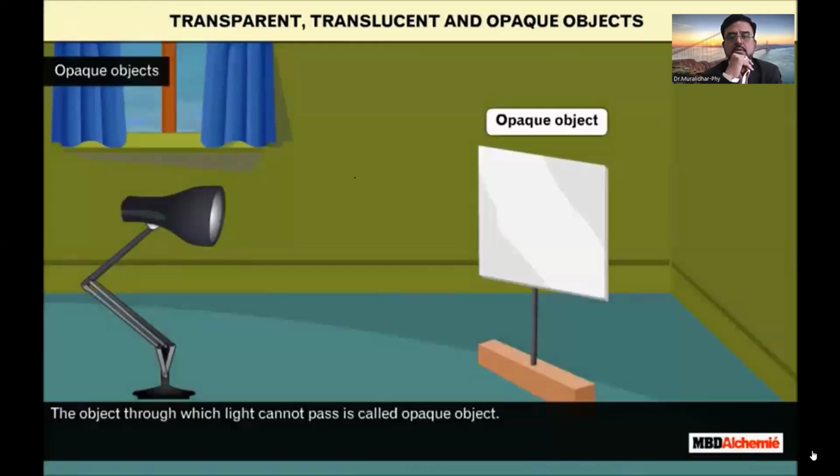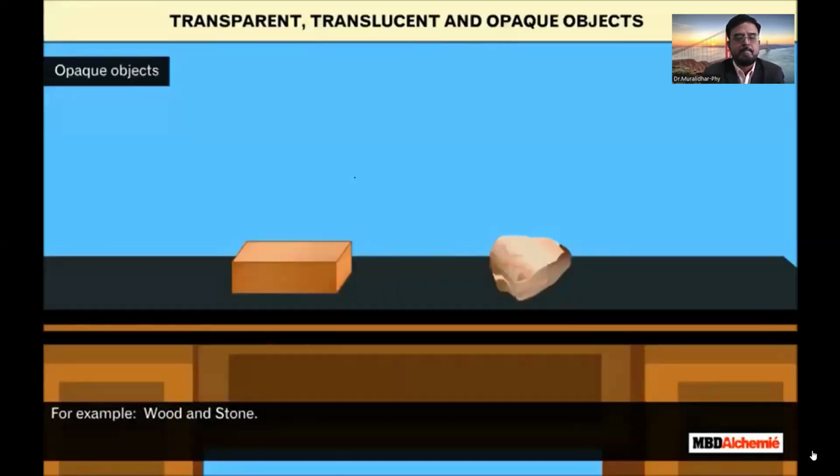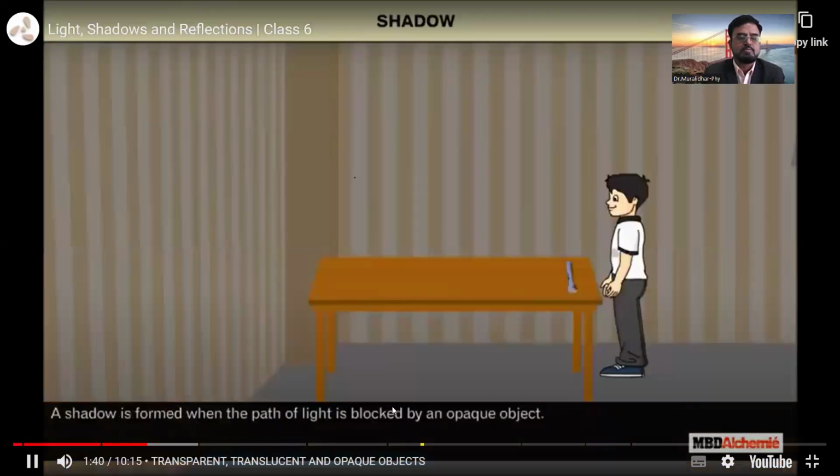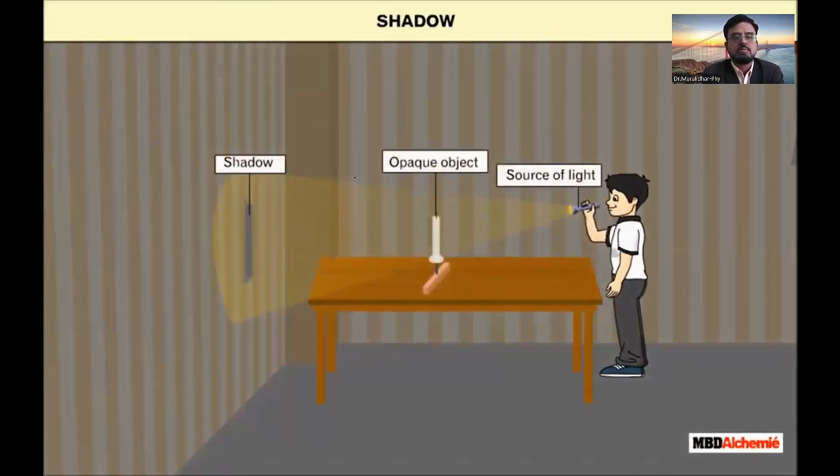The object through which light cannot pass is called opaque object. It cannot be seen through an opaque object. For example, wood and stone. A shadow is formed when the path of light is blocked by an opaque object. A shadow is always formed in the opposite direction of light.